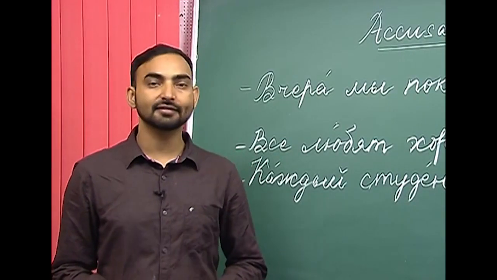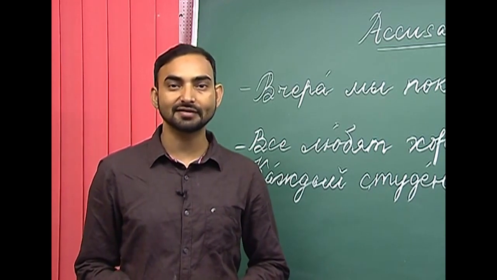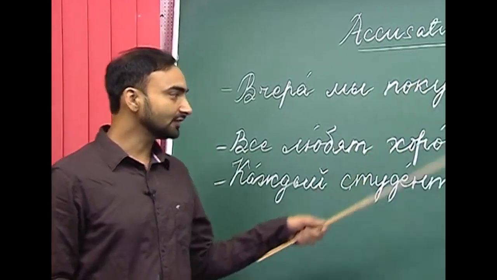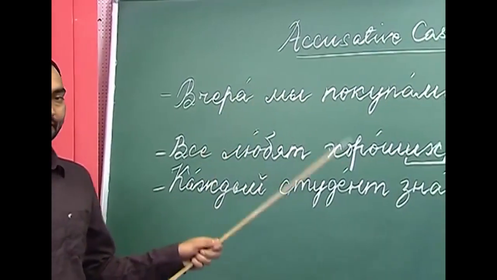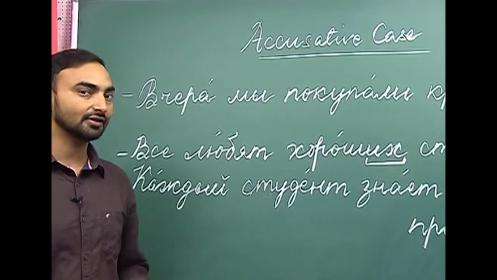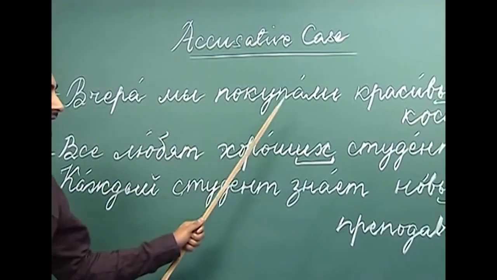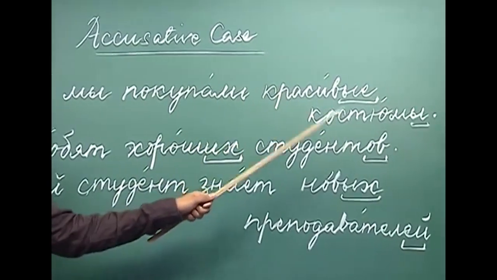Now, let us look at some of the sentences where nouns and adjectives have been used in the accusative case. I have written 3 sentences here. Let us look at the first one. Vchera mi pokupali krasivye kostyumy.